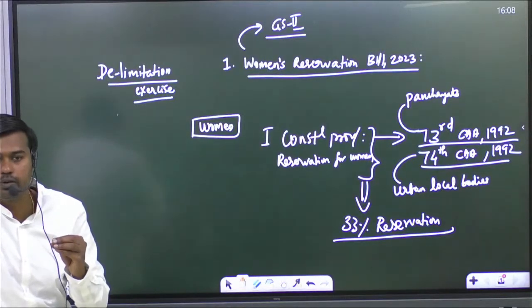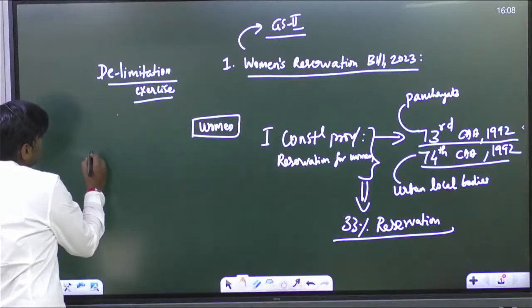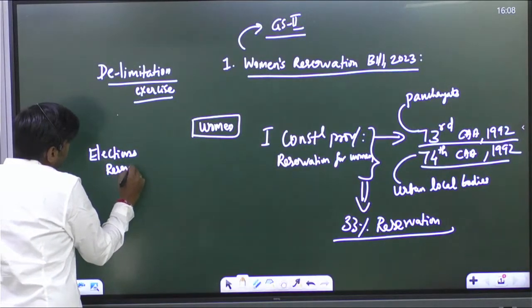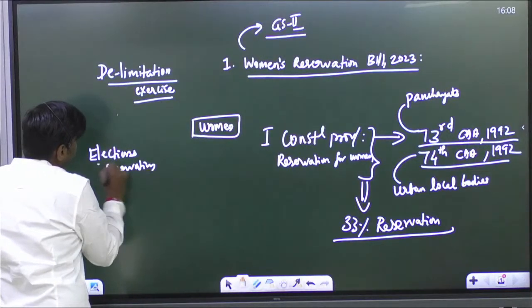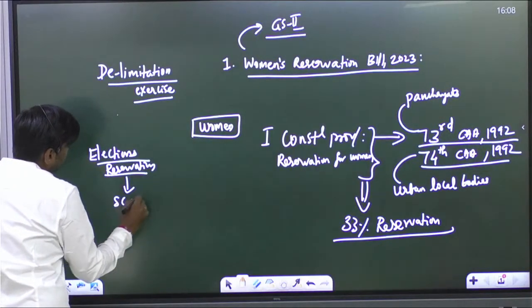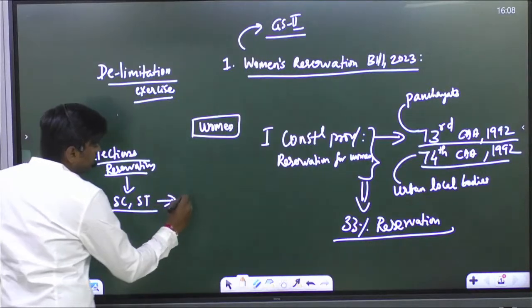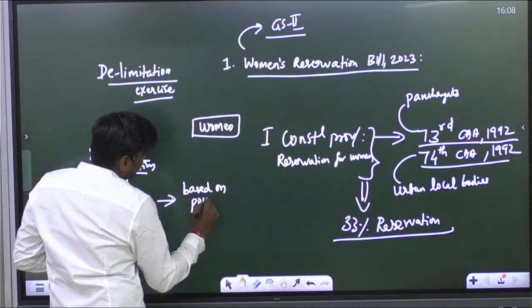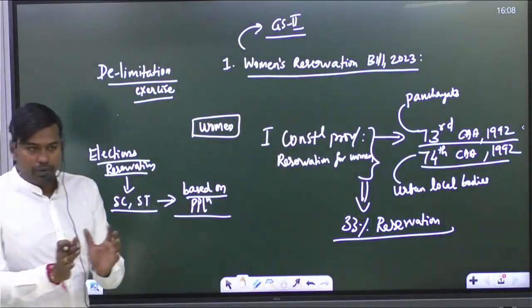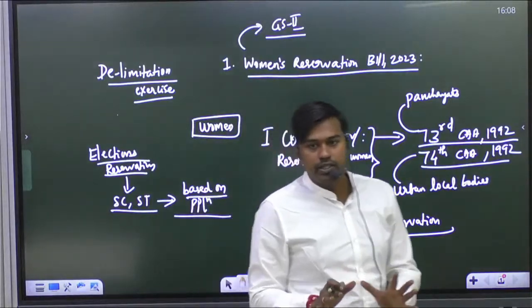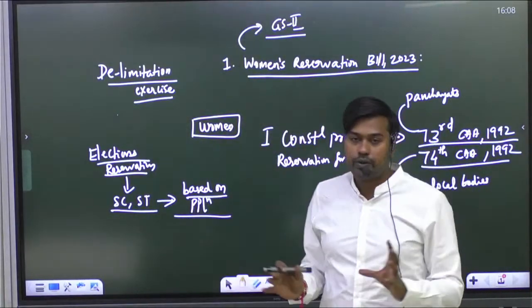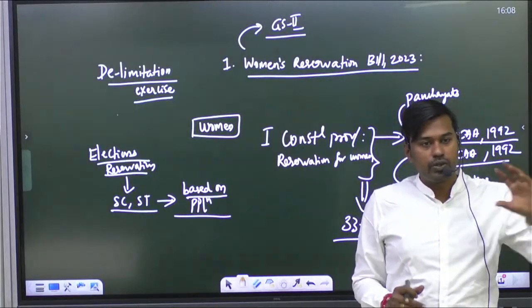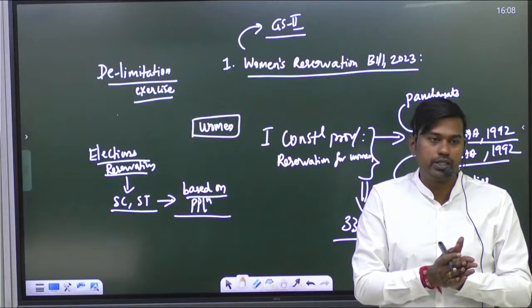Till now in elections, for whom do we have reservations? Any idea? How is it given? We have reservation for SC, ST communities. This is actually decided based on population. Based on the population of SC, ST communities in a state, they will allot the constituencies. If their population is more, they will allot that as a reserved constituency.